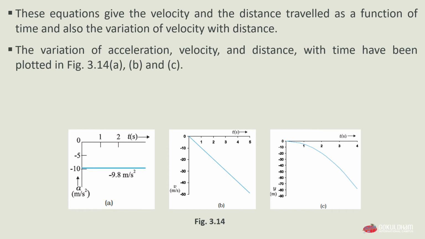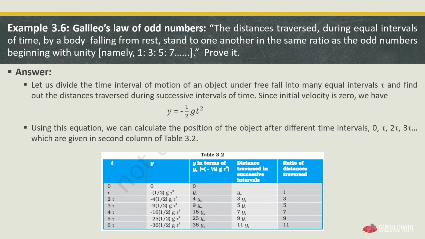Now we will move to our next example, which is example 3.6. According to that, it is given Galileo's law of odd numbers. The distance traversed during equal intervals of time by a body falling from rest stand to one another in the same ratio as the odd numbers beginning with unity, namely 1 ratio 3 ratio 5 ratio 7 and so on up to infinity of odd numbers. We have to prove it. So let us see the answer.